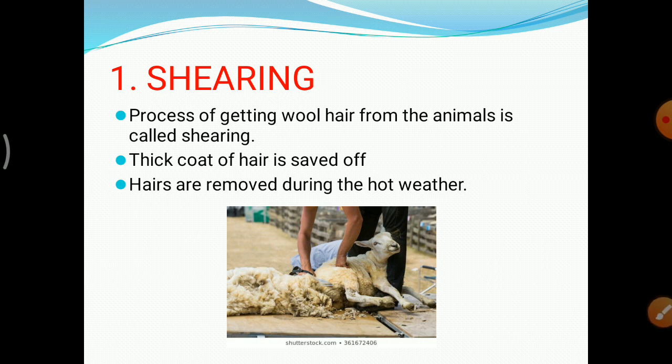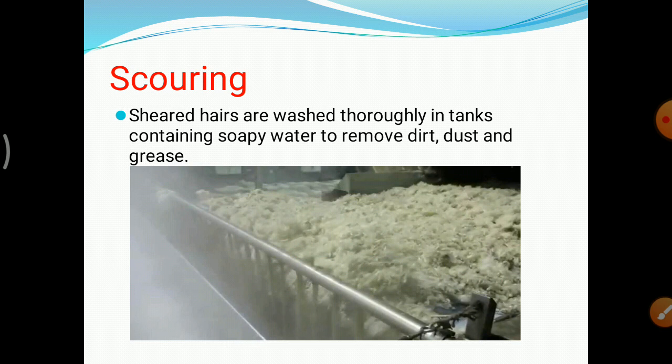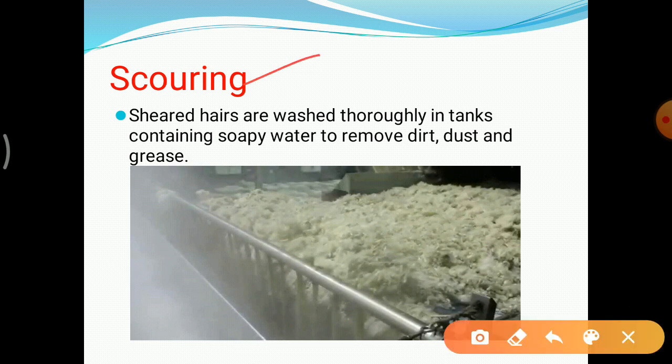Second step is scouring. It's the second step of the processing of wool. In the last step, we have seen that we are removing the hairs from the animal's body.